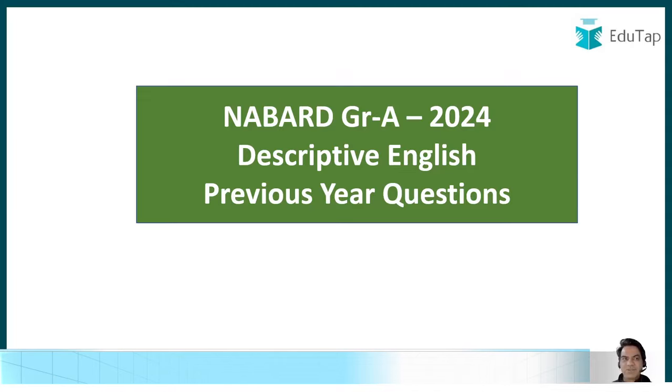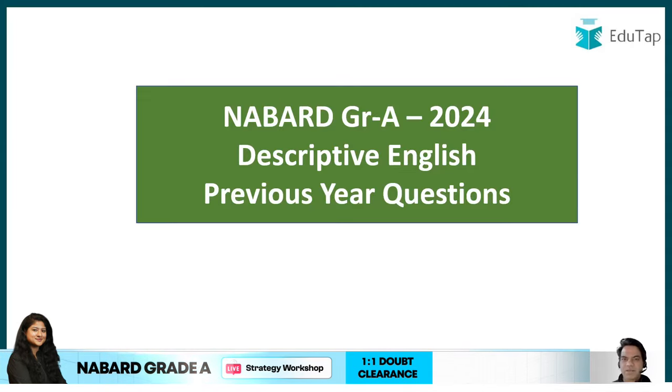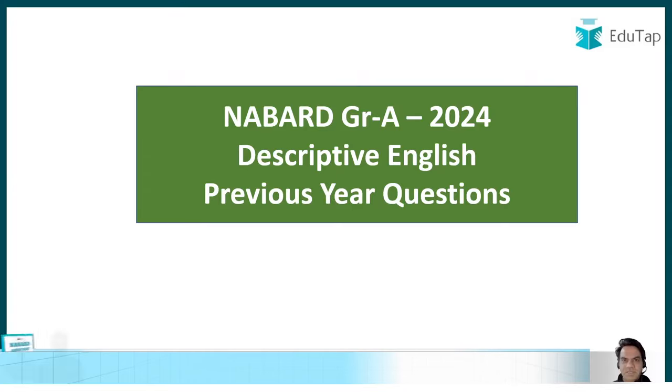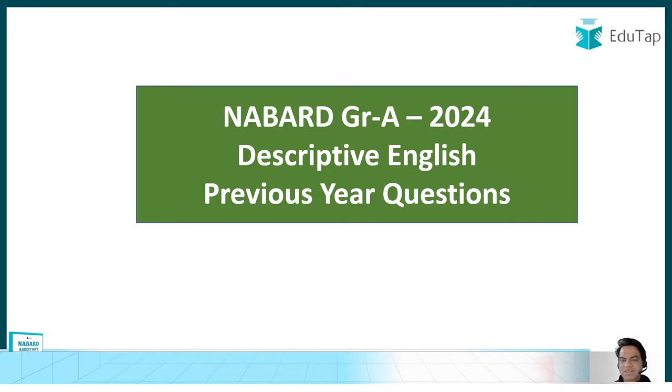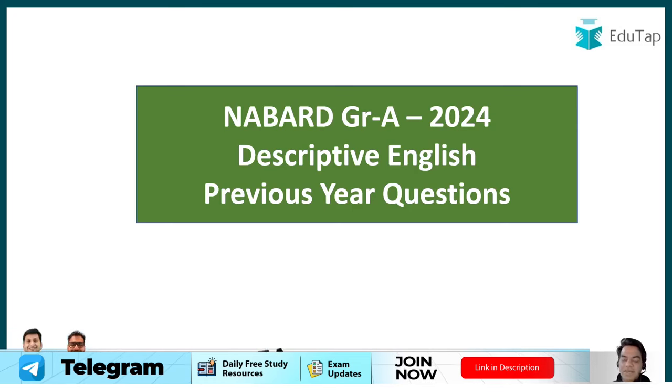See guys, you don't have to just prepare for phase 1. You also have to start preparing for phase 2, which is the descriptive part, wherein you have 2 papers, descriptive English, and the other paper is your ARD and ESI paper. So descriptive English is a game changer in this exam, and this really benefits a lot all the aspirants every year. So if you prepare well for English, you can consider half of your work is already done, and that is why I've brought this video for you.